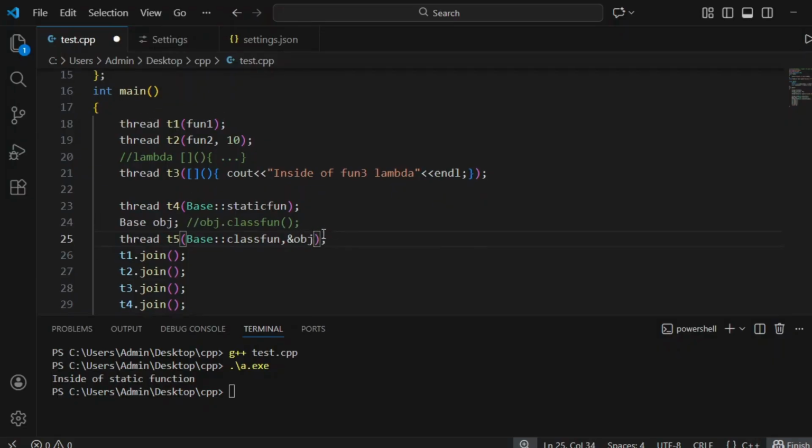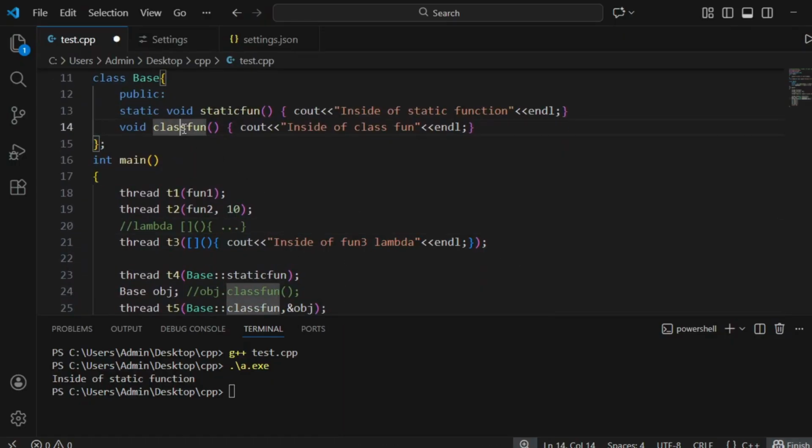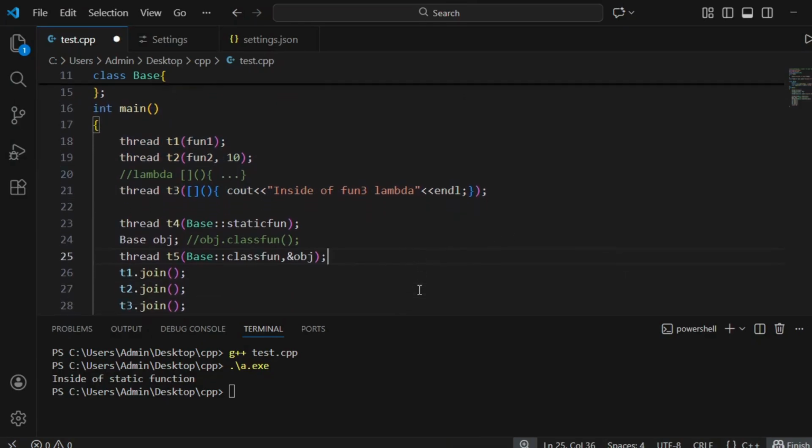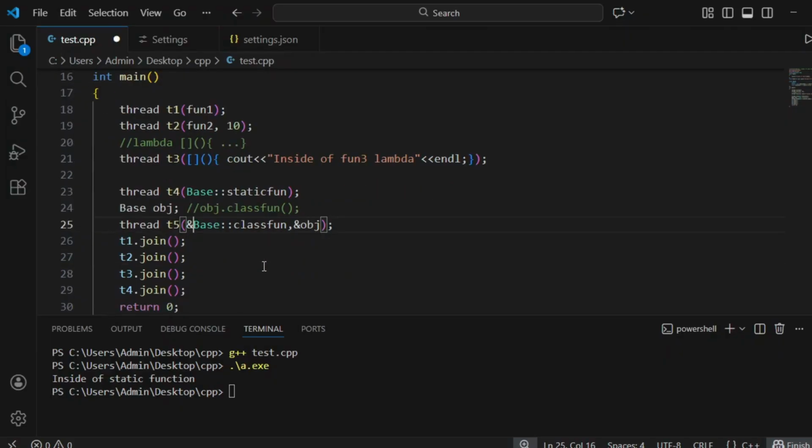Why? Because this function is a class function, so the first argument of this class function will be the this pointer. This pointer means the address of the current object. So that is why we have to pass ampersand of obj, and the first argument will be the function pointer.